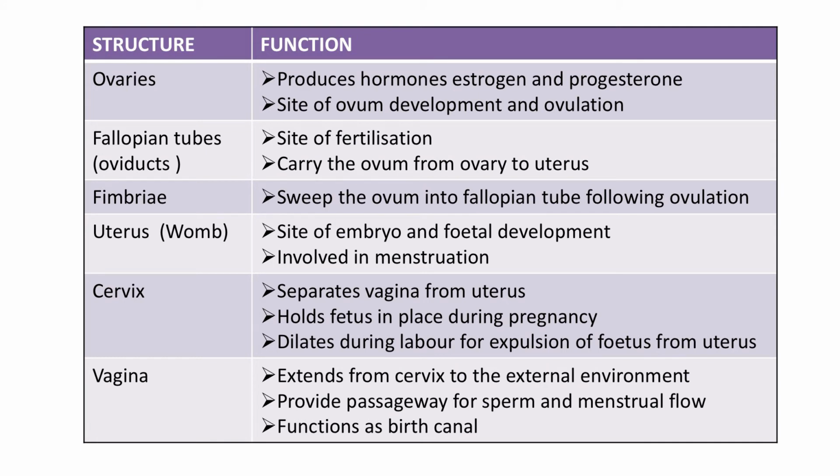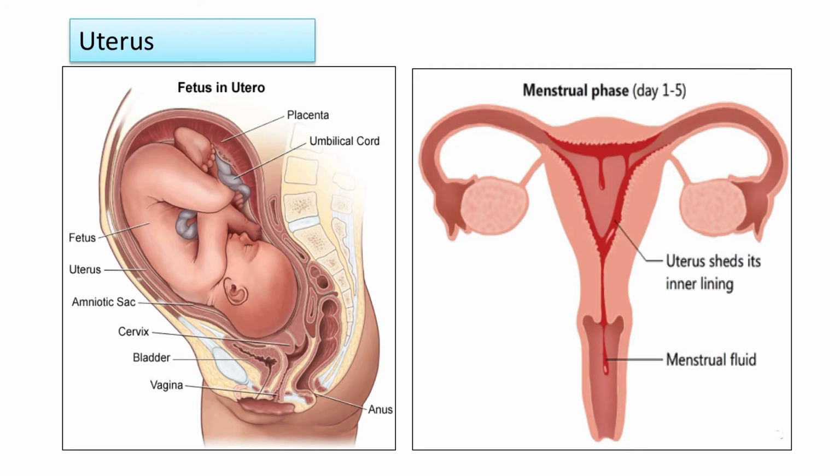What about the uterus? As already discussed, uterus is a pear shaped organ in which the embryo and the fetal development will take place. It is involved in the menstrual cycle also. In absence of fertilization, the entire endometrial lining of the uterus is shed off, which we call the periodic cycle or the monthly cycle or the menstrual cycle.